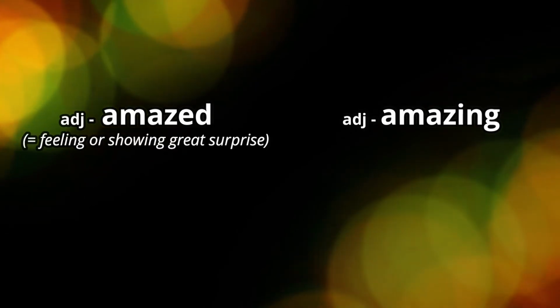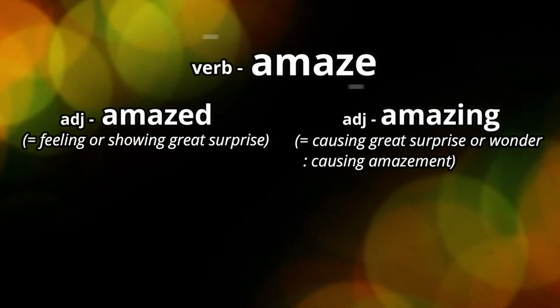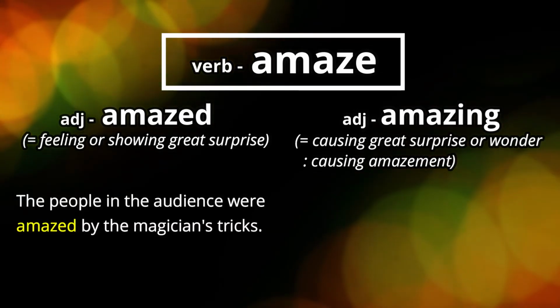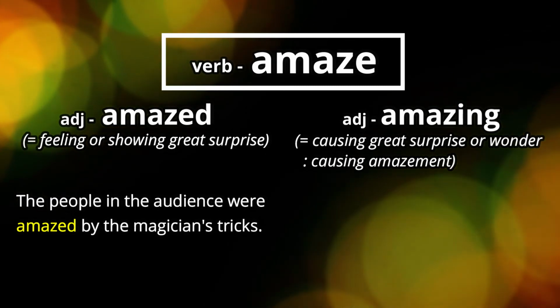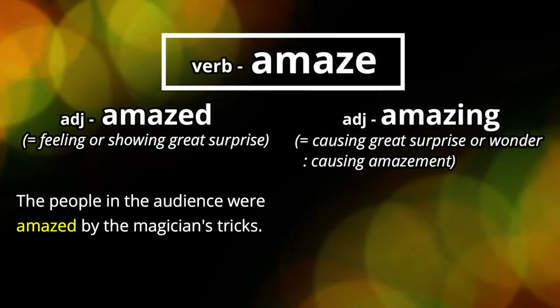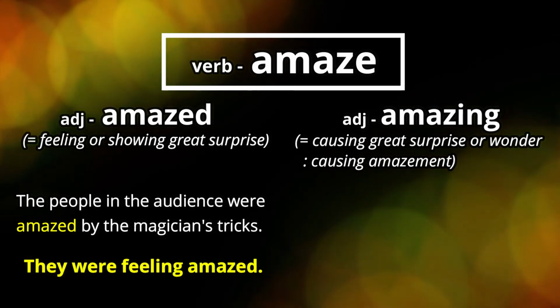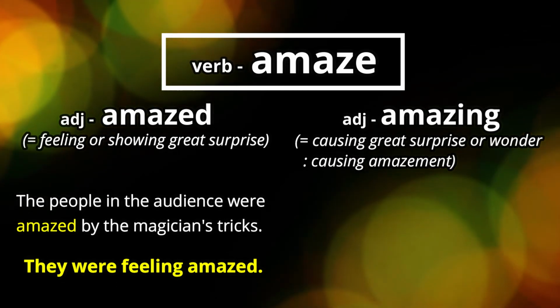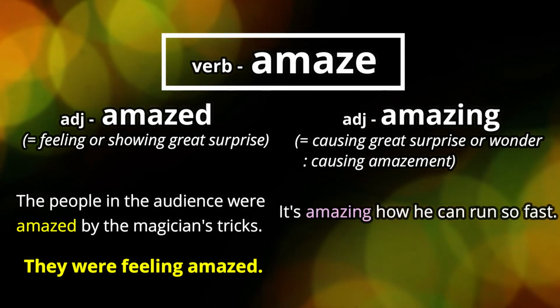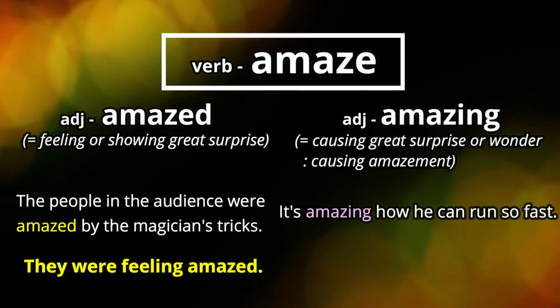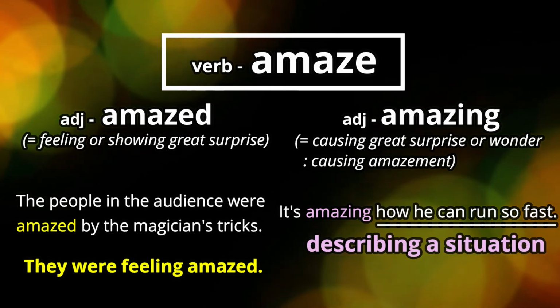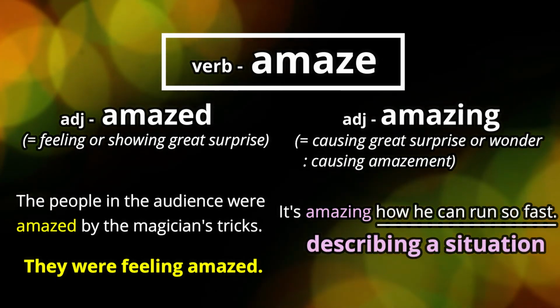Okay. Next, we have amazed and amazing, and they're formed from the verb amaze. And in the first example, the people in the audience were amazed by the magician's tricks. So they were feeling amazed by the tricks. And in the next example, it's amazing how he can run so fast. So in this case, we're describing how the person runs fast, a situation. So we use the ing.